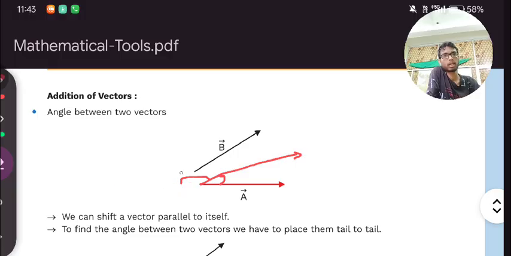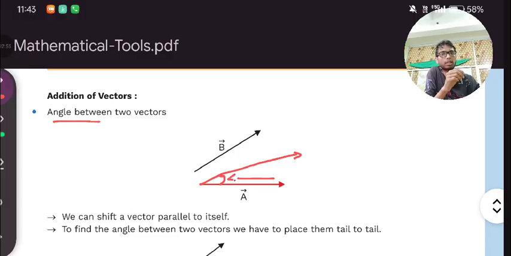So right now I can say that if we bring this vector over here, we are adding the tail of b vector to the tail of a vector. In that case it will form an angle, and this angle is what we are talking about.